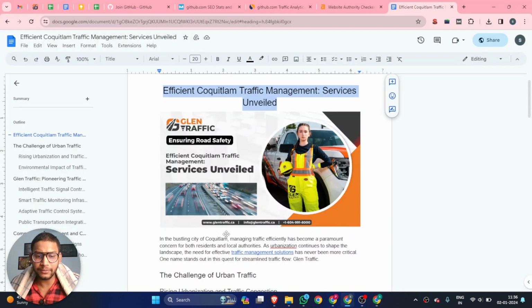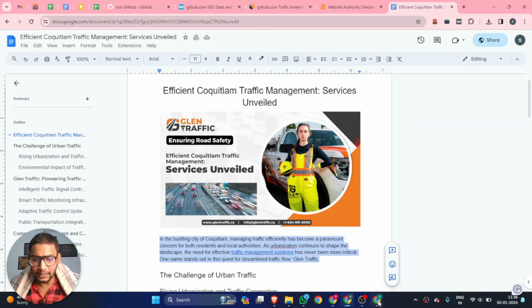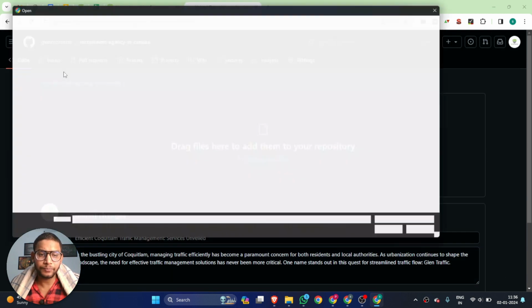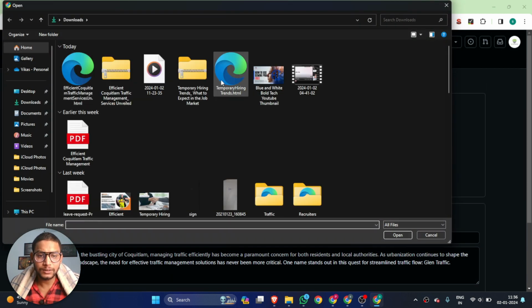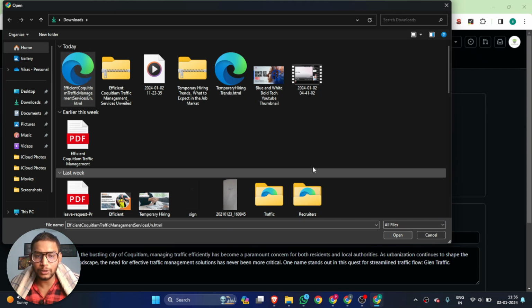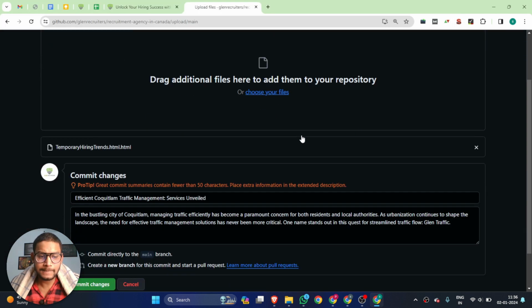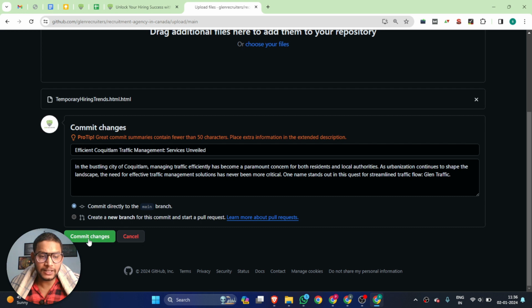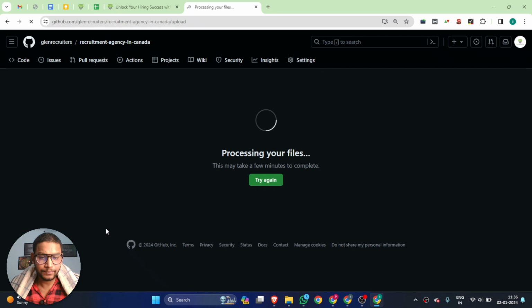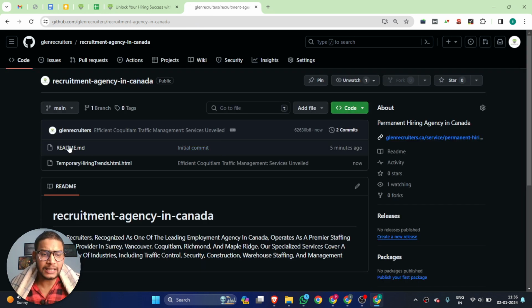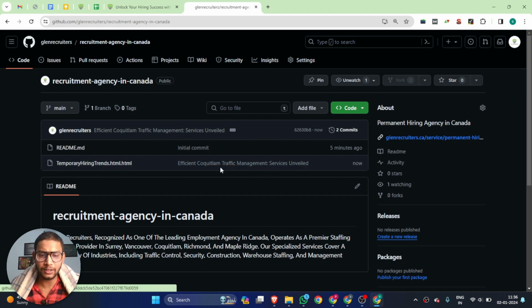I am going to copy my file description from there, and you can simply add your file. Then you can upload it now, and click to submit changes. So you can see we have added our file also.